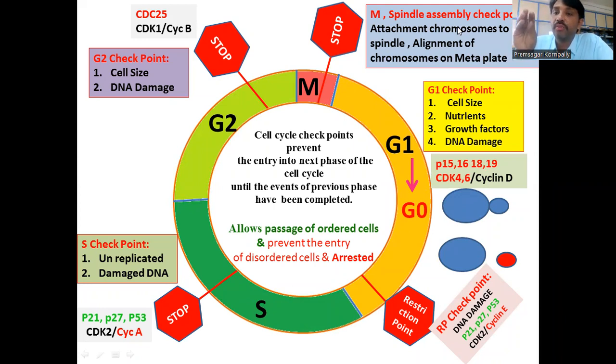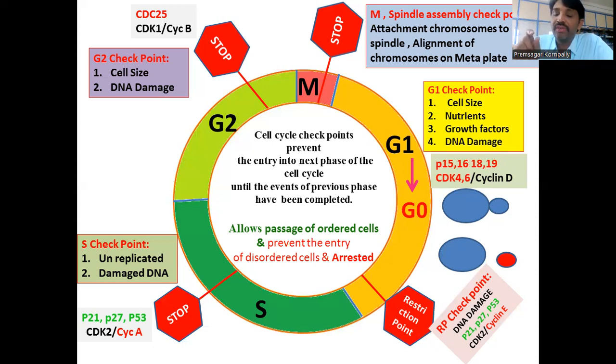So there are 5 checkpoints which ensure that every activity corresponding to every phase is done, right? This is a completely coordinated activity, and each phase has different activities, but those activities have to be completed to enter into the next phase.